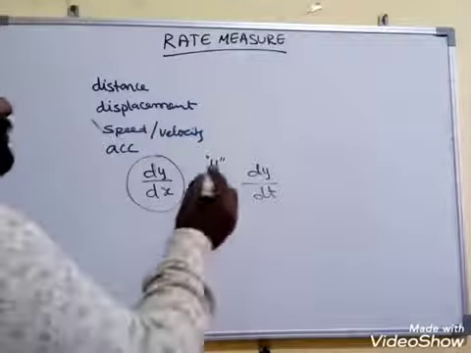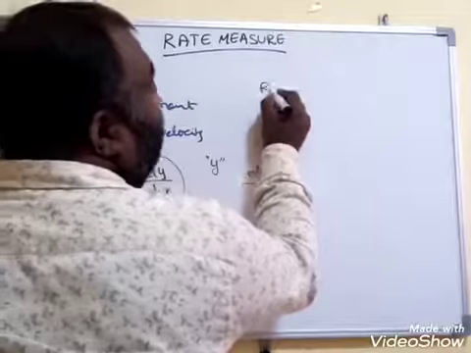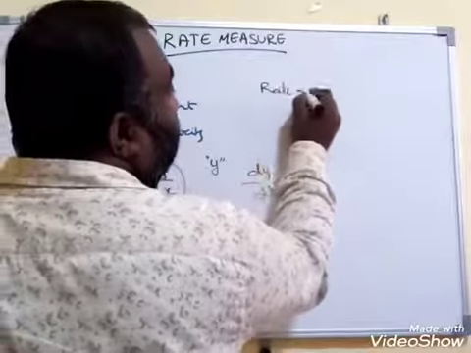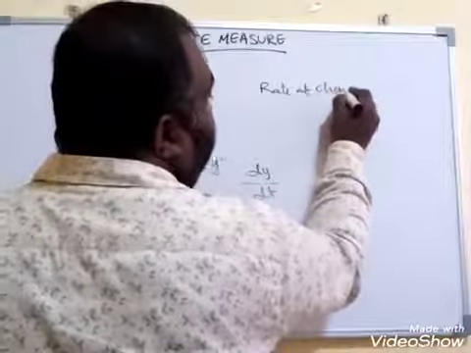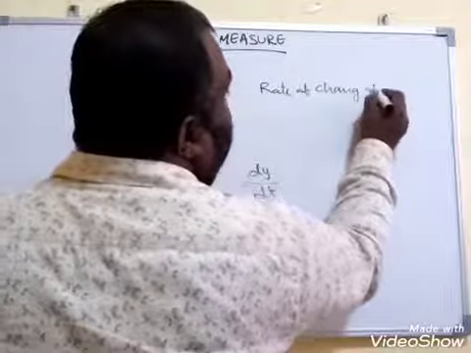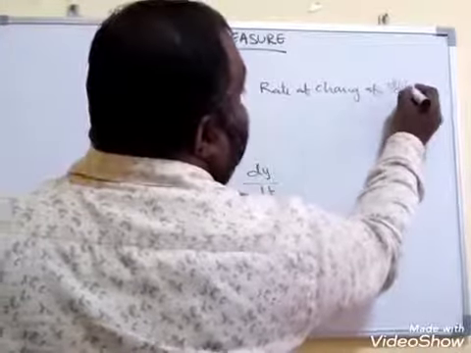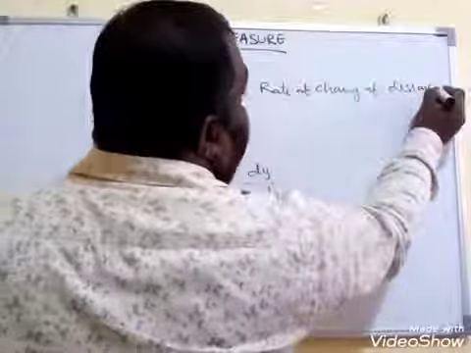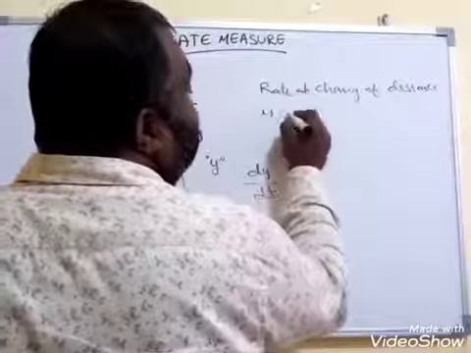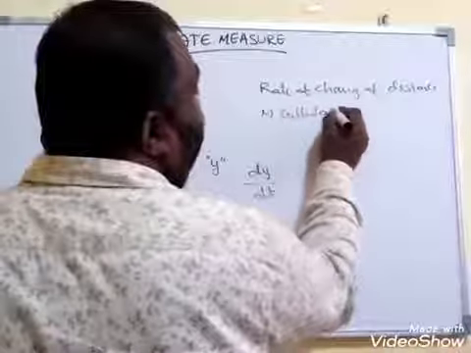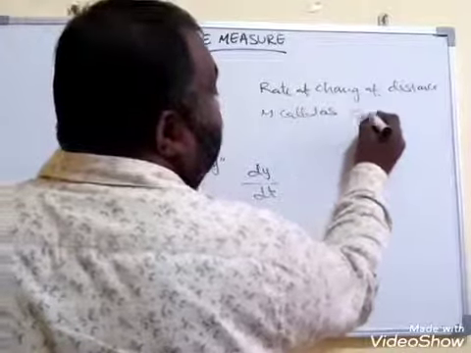Now here we come to this one. Rate of change of distance is called as speed.